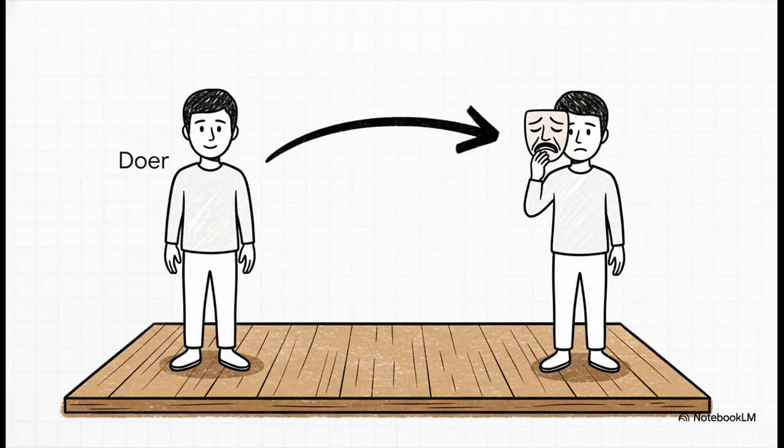And this is where it all clicks. The direct object, the one who's just chilling out and having the action done to them, has to wear the receiver mask. The verb mögen needs a receiver, so the word you has to put on its dich mask. It simply can't wear its du mask because that one is reserved for the star of the show, the doer.